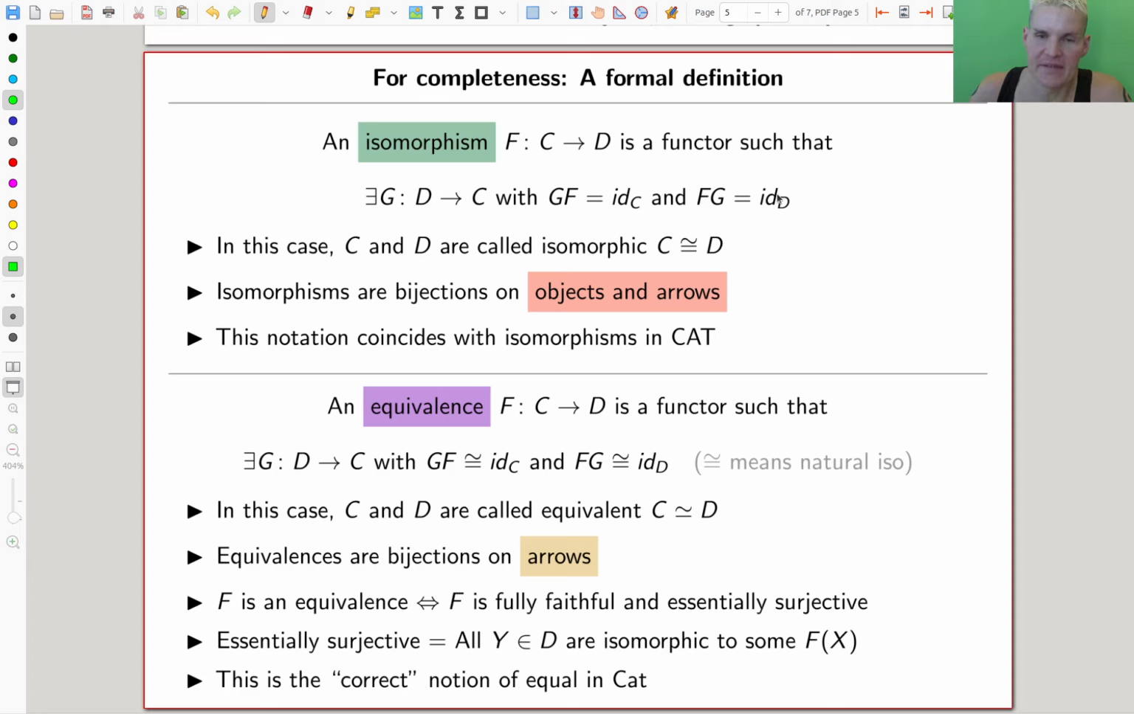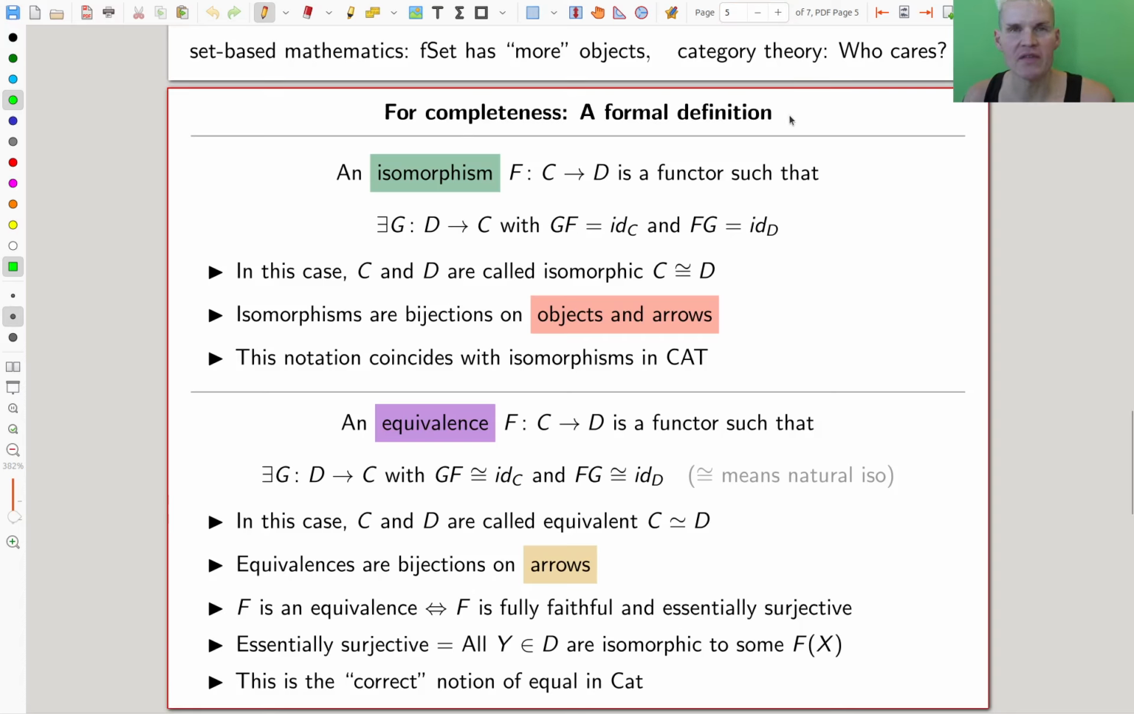So an equivalence is a functor between them such that the composites are not the identity, it's kind of pseudo-invertible if you want. I haven't told you what up to natural iso is, but there's a natural isomorphism between them. So a natural transformation which is an isomorphism. And in this case, we call them equivalent. And equivalent is kind of the correct notion for categories. So it's way weaker. You only have bijections on arrows, and you don't have bijections on objects, as it should be. So really the focus is not on the objects anymore, as it should be in category theory, right?